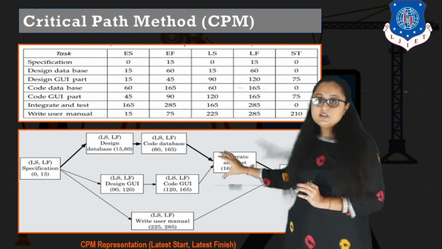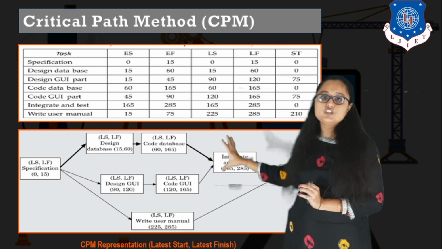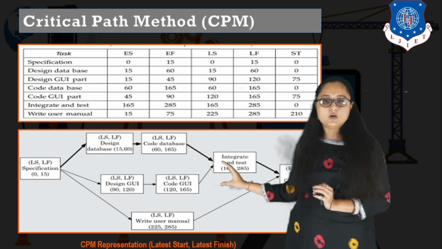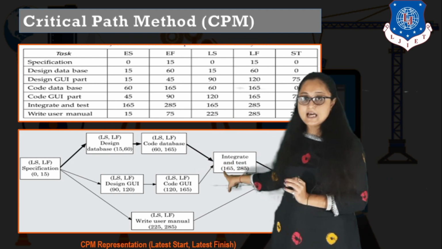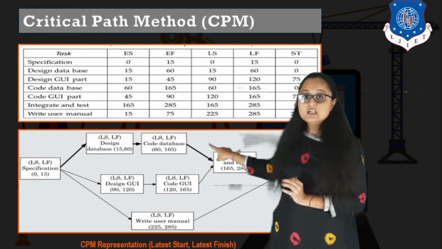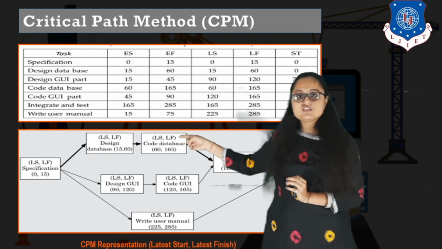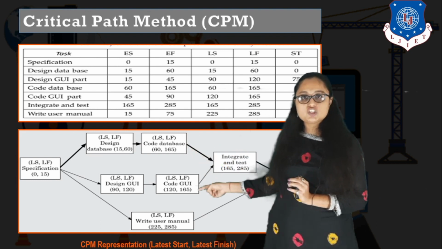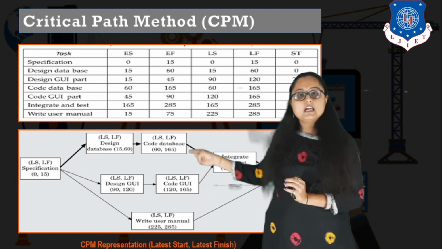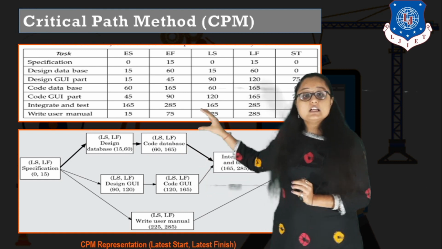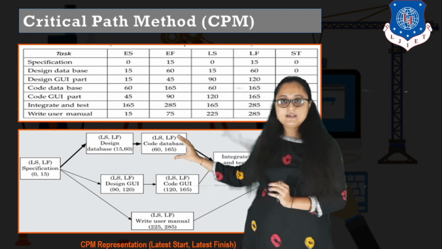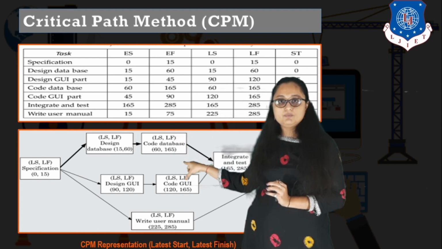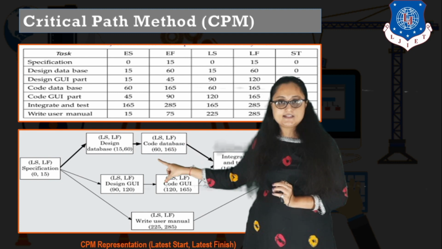Now you know that integrate and test is dependent on which two tasks? It is dependent on core database and it is also dependent on core GUI. So again, the latest start time of these particular tasks becomes the latest finish time of the previous task, right? So for core database and core GUI, what will be the latest finish time? It will be 165. Now for core database, if I want to get the latest start time, the actual duration we know, you have to subtract it from the latest finish time, you will get the latest start time.